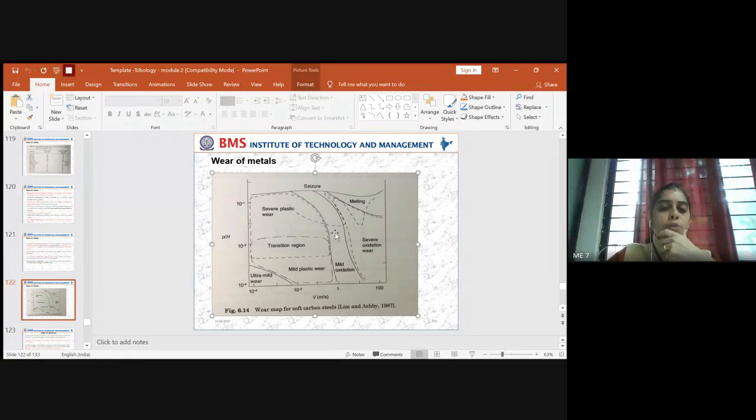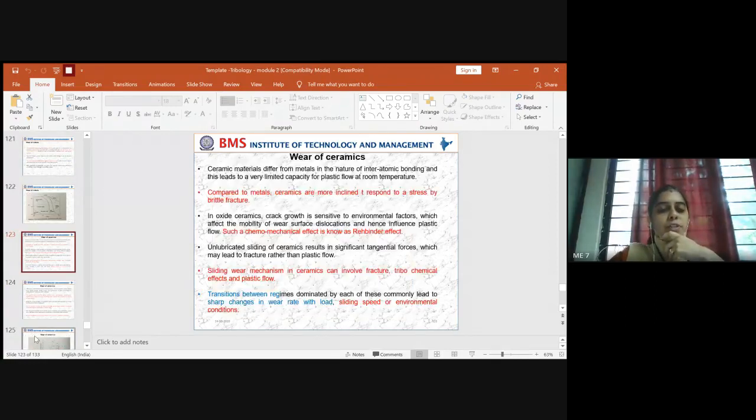So this is about the wear of metals. Wear of ceramics, I will cover in the next class. Hope today's delamination theory and wear associated with metals is clear to you all. Any doubts, you are free to ask. Any doubts? Is that clear?